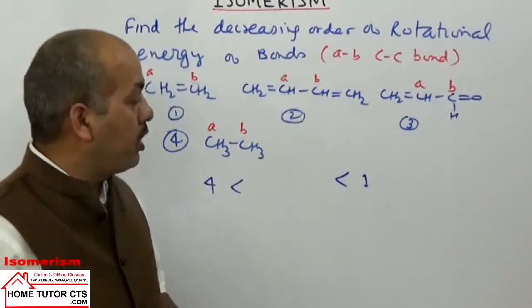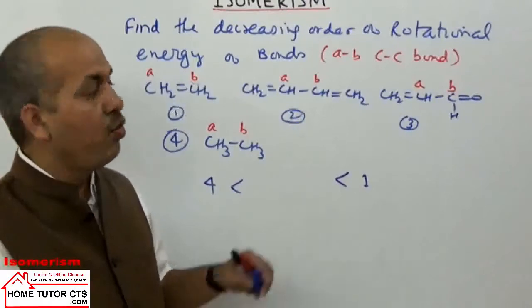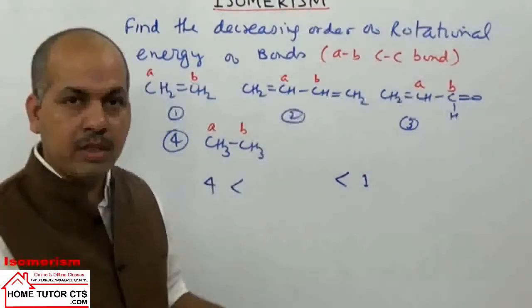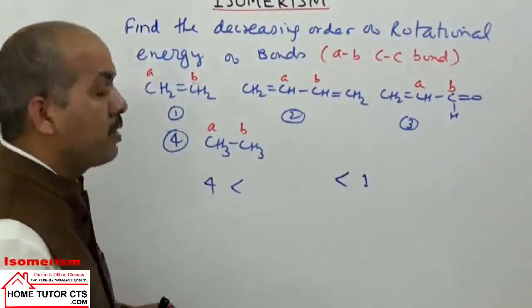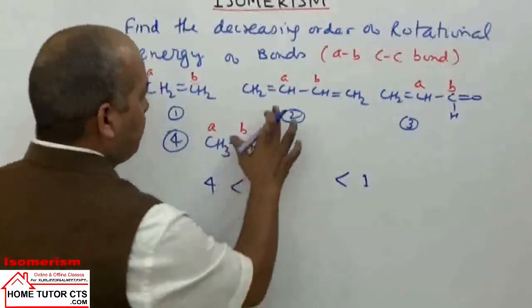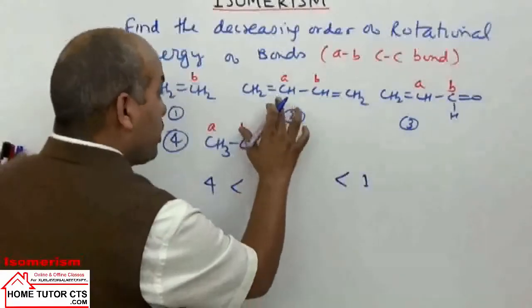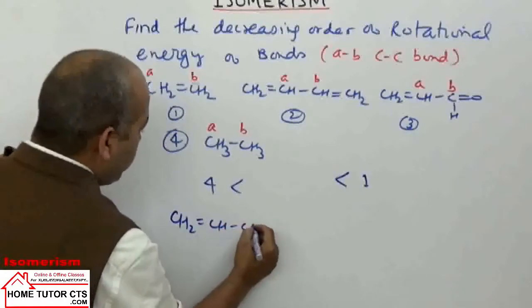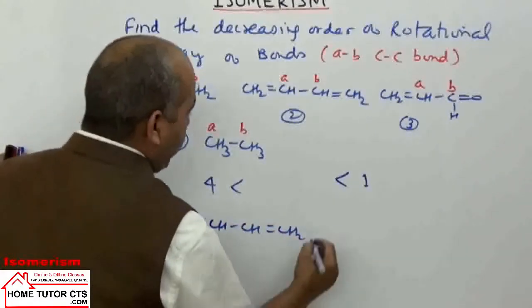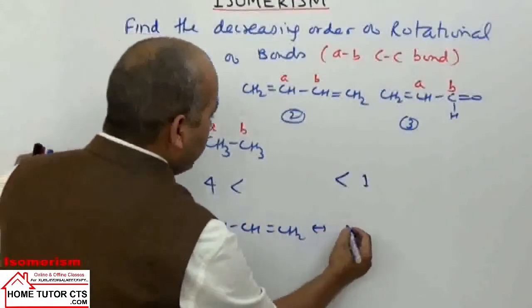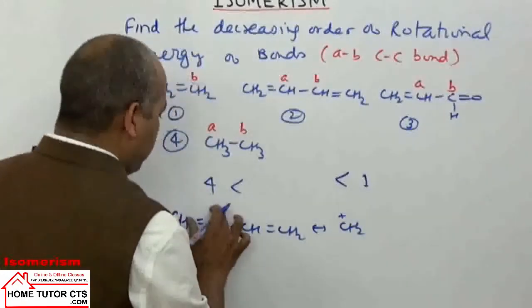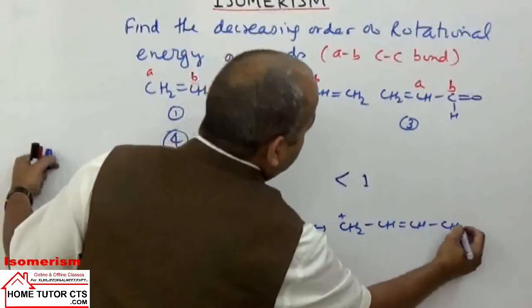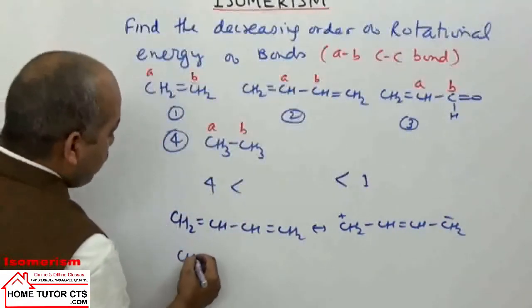Now compound taken 2 and 3 remain. In compounds 2 and 3 we have a carbon-carbon single bond. In both the compounds we have carbon-carbon single bonds, but resonance can take place. If I take compound third, CH2=CH-CH2, if it shows resonance, what happens? This can have a plus charge, shifting of the pi electron here. Then CH2 minus. If I take the last compound, it also shows resonance.